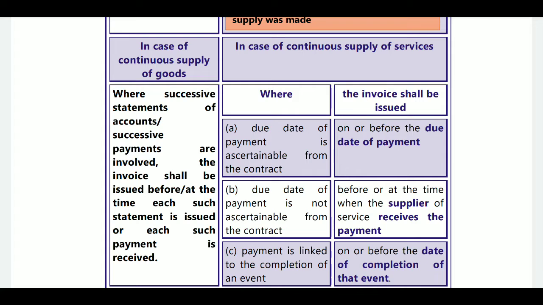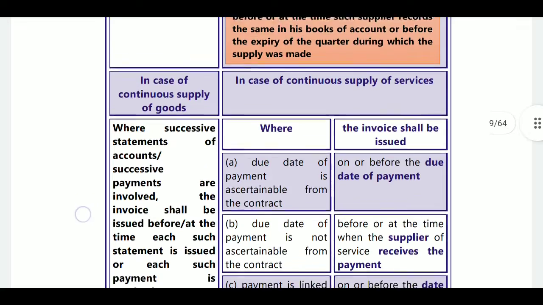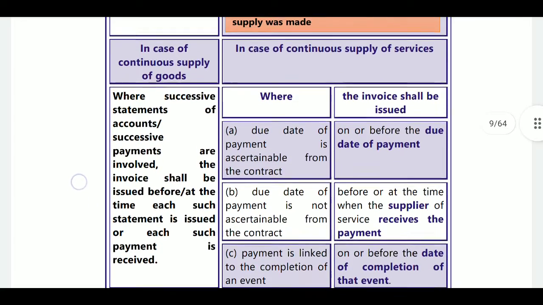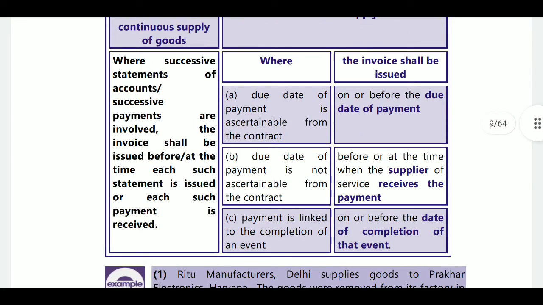Here, as the case may be, we will take, in the case of continuous supply of goods, before or at the time of the successive statement being issued, or each successive payment being received.